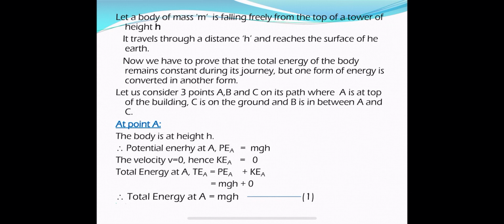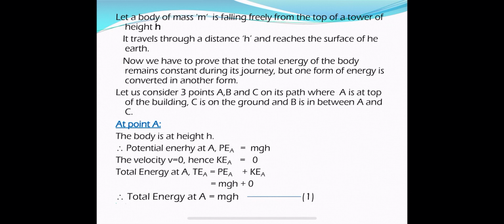Now we have to prove that the total energy of the object remains constant during its journey, but one form of energy can be converted into another form.